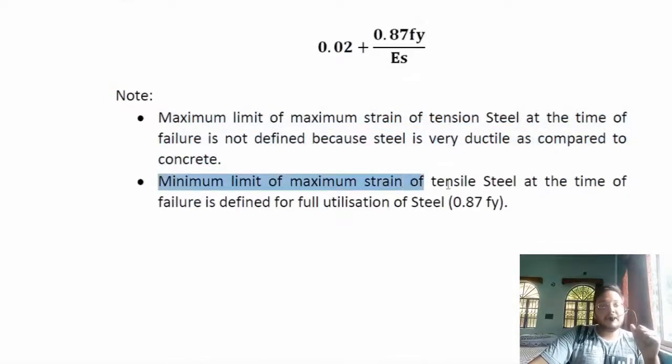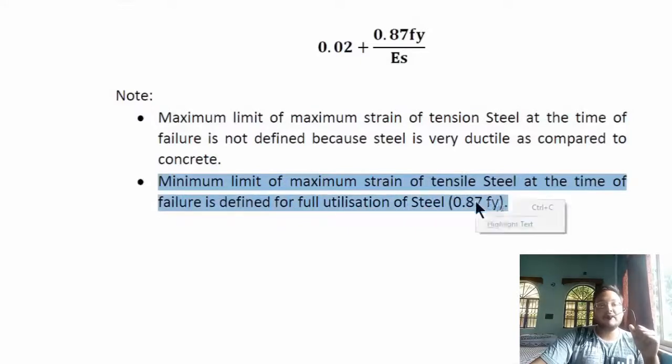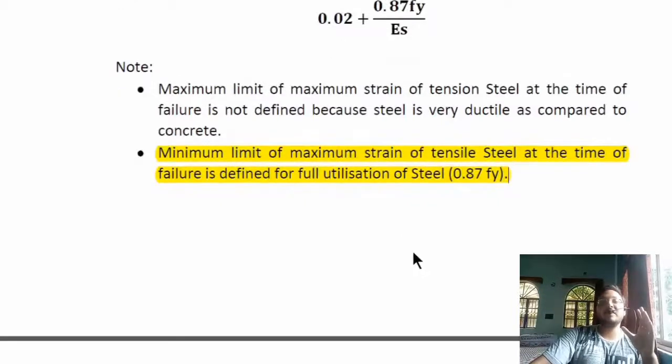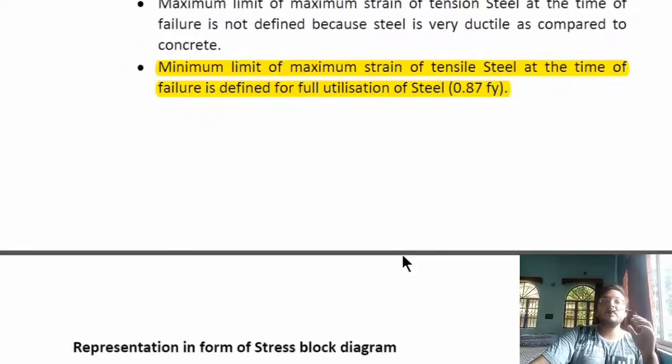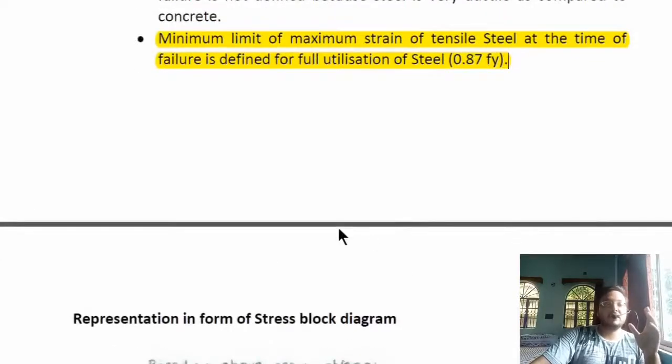Next, the minimum limit of maximum strain of tensile steel at the time of failure is defined for full utilization of the steel, and it is at 0.87 Fy.